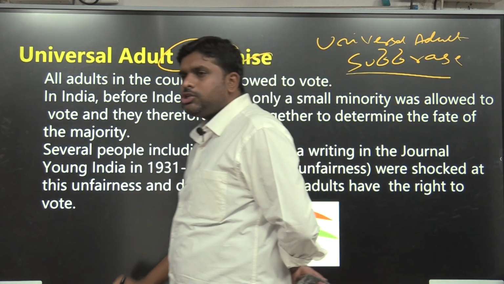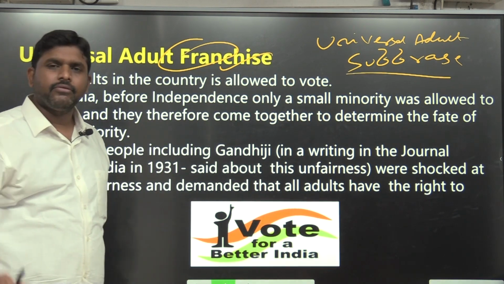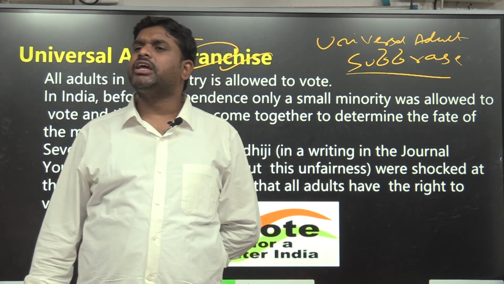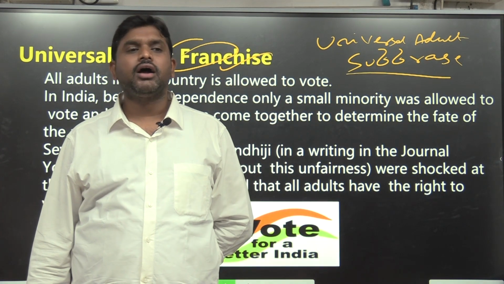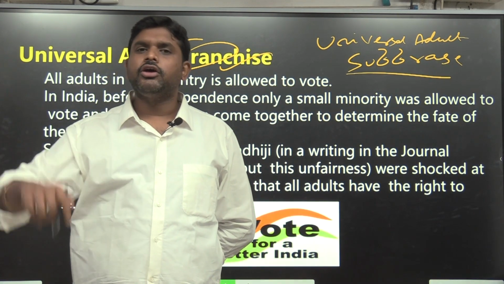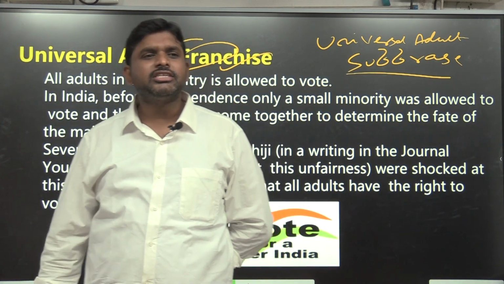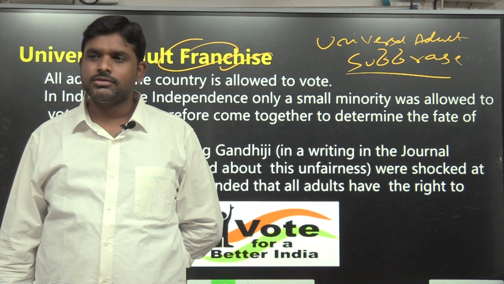There is something called universal adult suffrage. What is this universal adult suffrage? You won't believe it: till 1920, there were no voting rights for women in the United States of America. Till 1928, there were no voting rights for women in the UK. Women didn't have voting rights in the most developed countries in the world, like the UK and US.